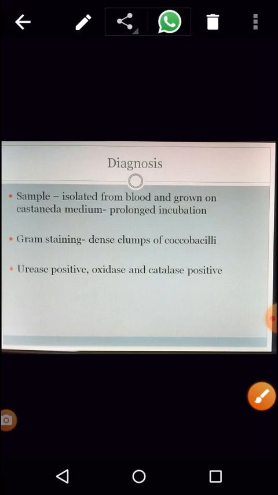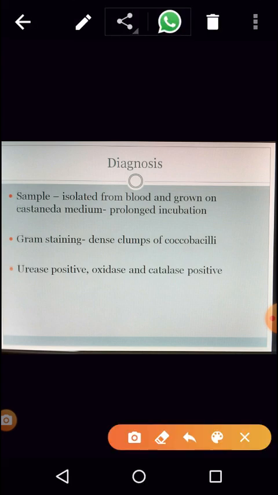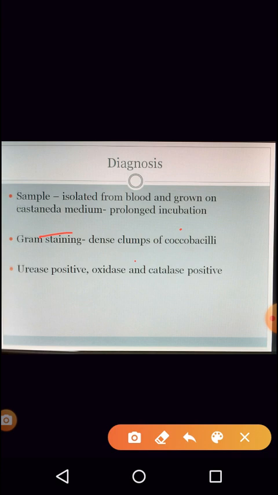Now how do you do the diagnosis? Generally the sample is collected from the blood, because I told you it leads to bacteremia, and it's grown on Castaneda medium. The organism doesn't grow in just 24 hours; prolonged incubation is required for the colonies to be formed. Gram staining is done to check for dense clumps of cocobacilli, the typical sand grain appearance, and these organisms are urease positive, oxidase and catalase positive.